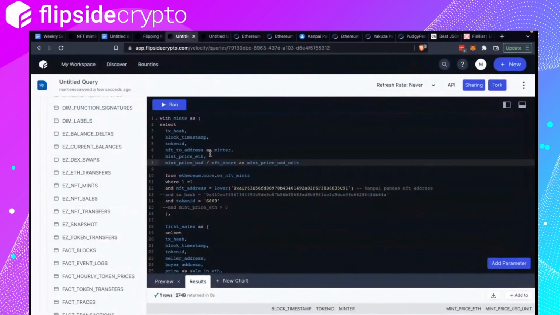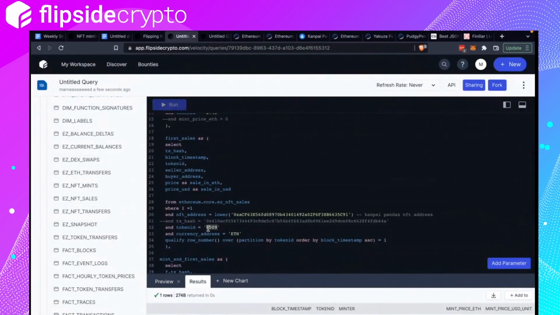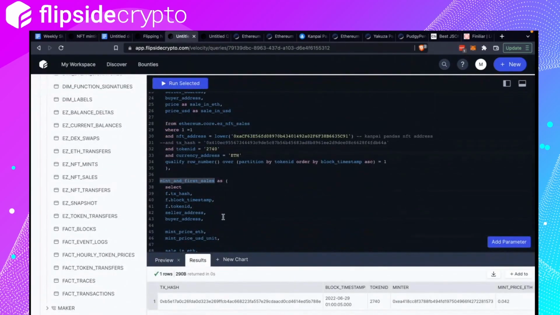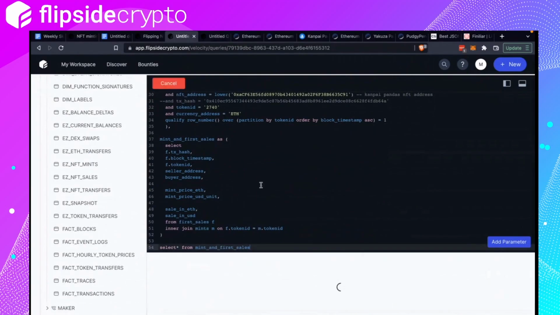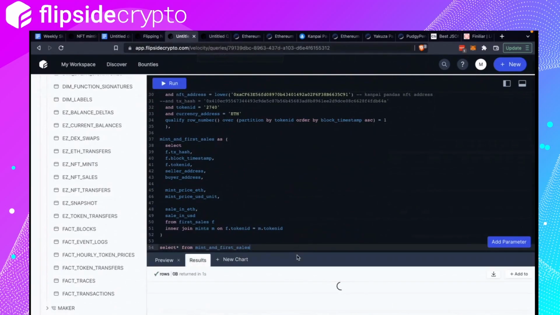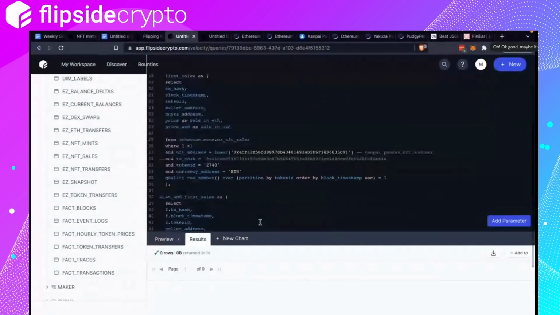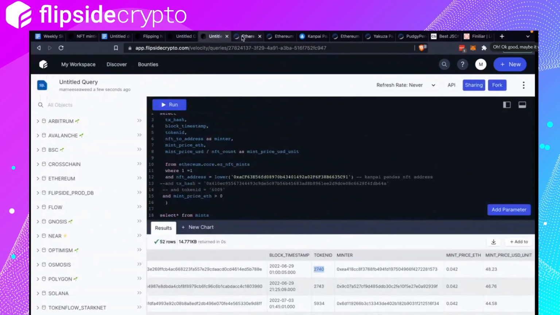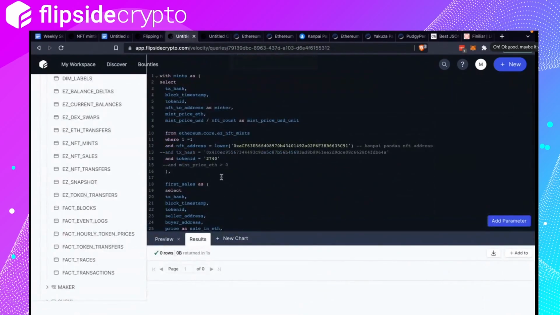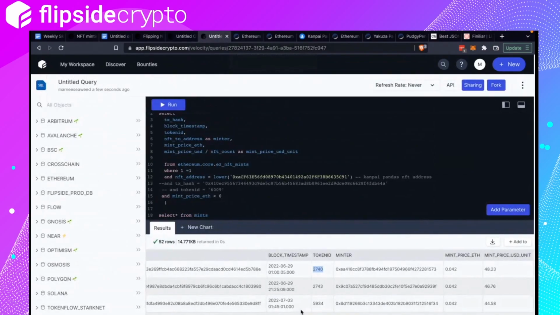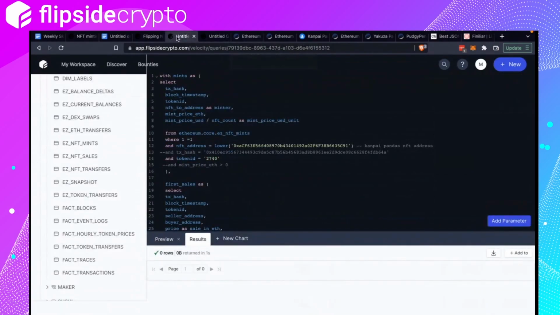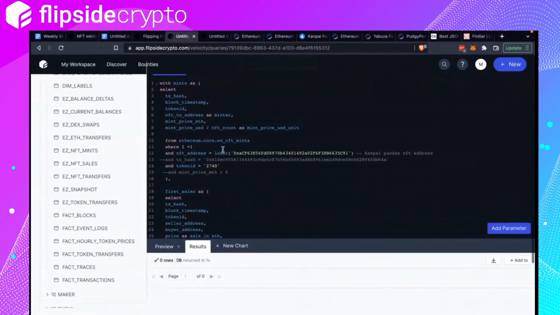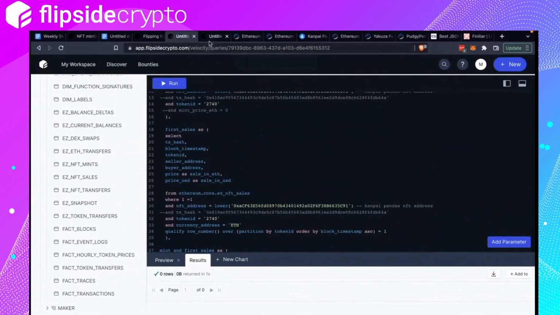I'm just guessing here. Oops, I meant to click this. Huh? What ID is wrong? Oh, it's because the sale price, not if. Oh my goodness. Okay. I have to redo this and put it into the same query.